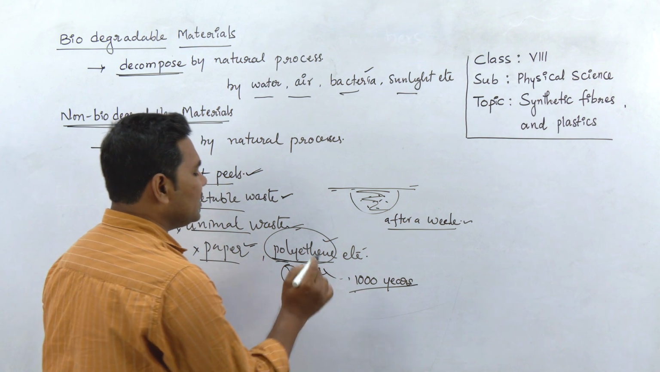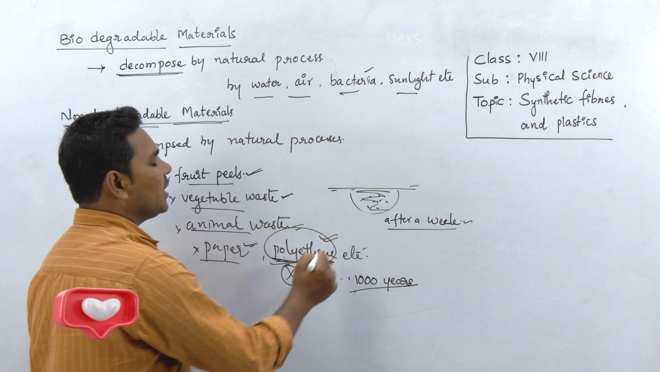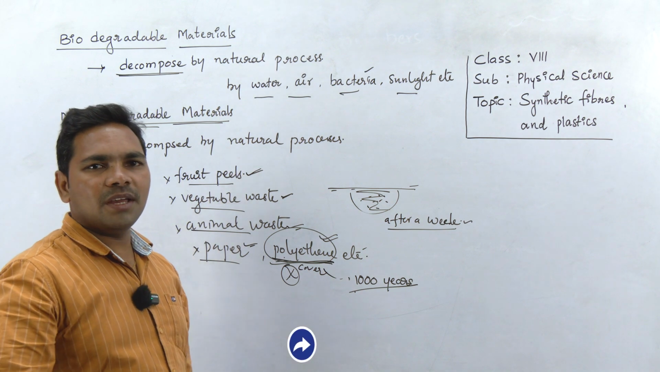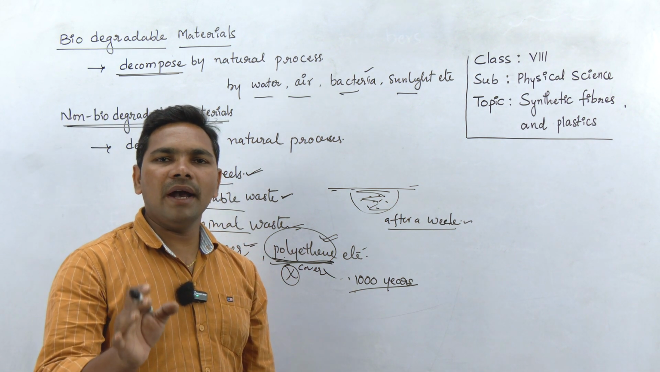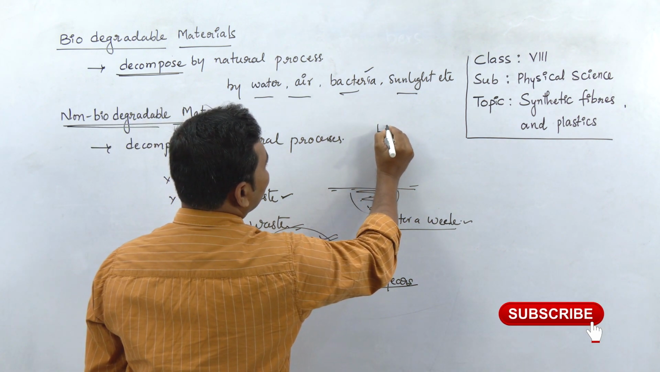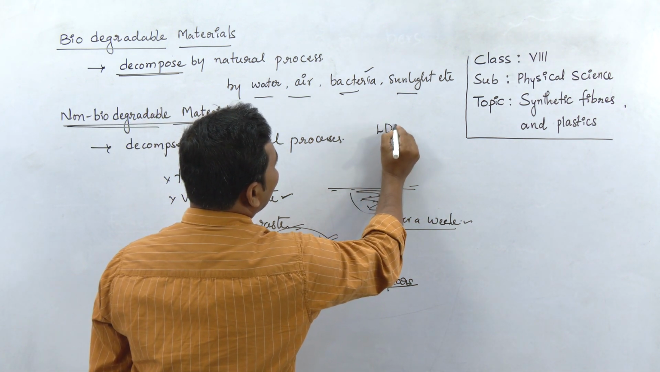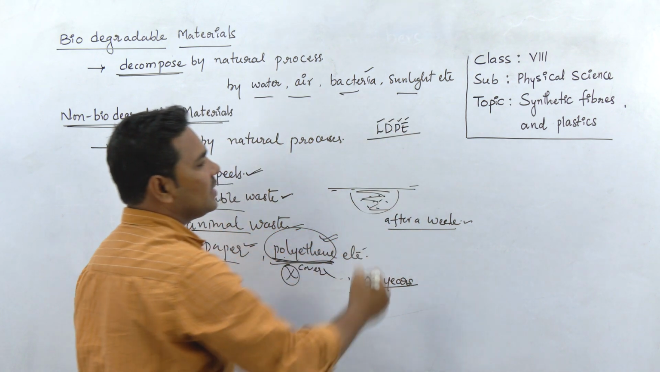Okay, this is one of the reasons. There are some other reasons, but a main threat to humankind is the use of polythene. That's why you see our Supreme Court of India has also banned some kinds of plastics. For example, as we discussed in our earlier classes, LDPE, low density polyethylene, is a type of plastic.